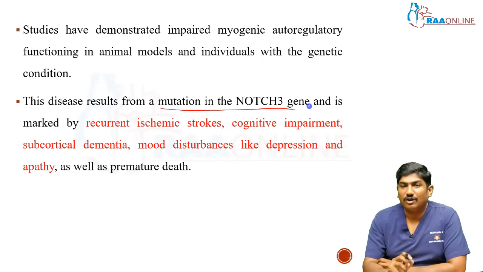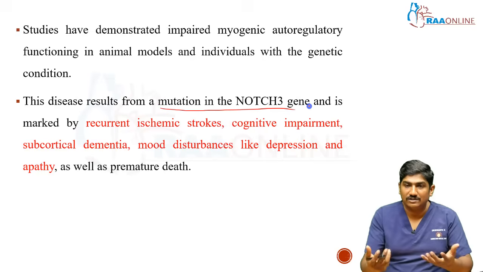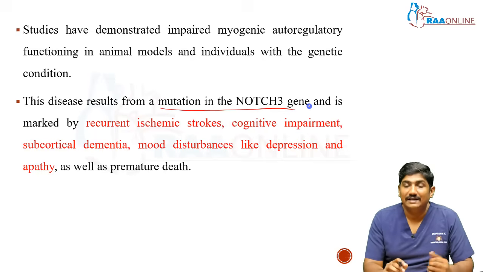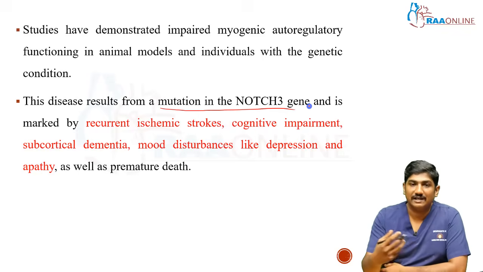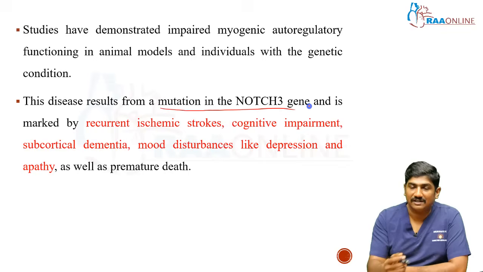Understand, not all strokes come with weakness of one side of the body. It's not necessary that the patient should come with weakness of the left side or aphasia or loss of consciousness. Maybe hiccups will be the only sign of a brainstem infarct, right? Visual loss can be a sign of infarct. Cognitive impairment can be a sign of infarct. So a lot of ways the patient can present. If there's a recurrent ischemic infarct, that could be because of a deletion or an issue with the Notch3 gene, which is responsible for the myogenic mechanism of autoregulation in cerebral vasculature.